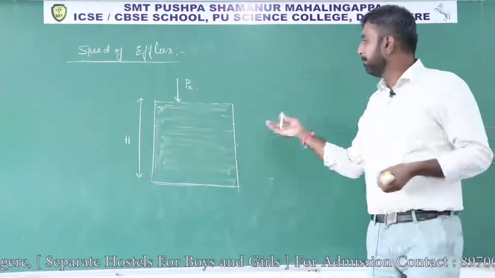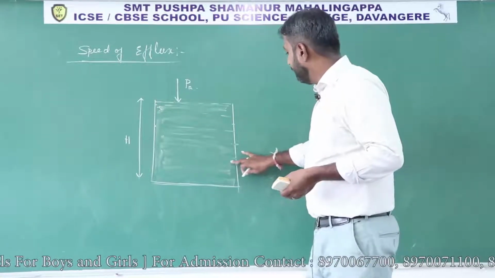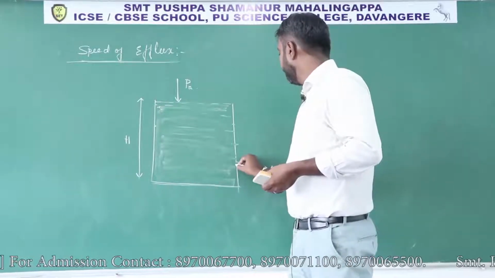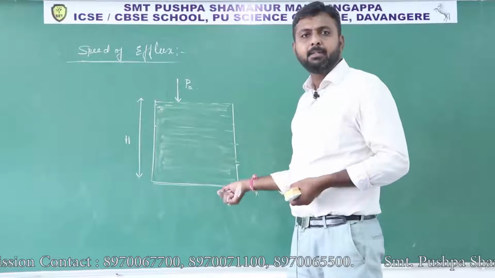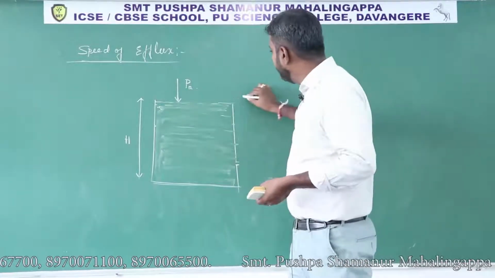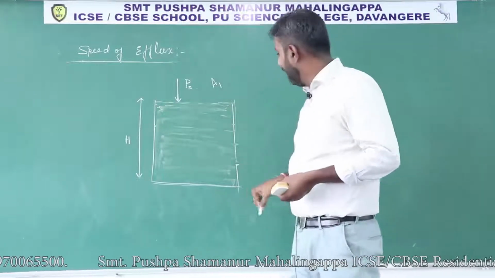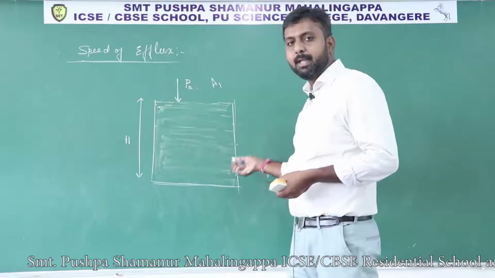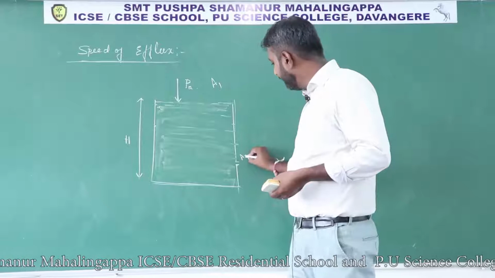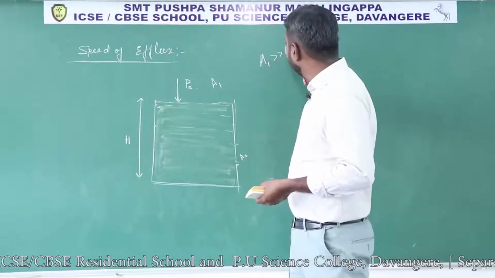So in this tank, somewhere you make a small opening. Like you connect a tap, that area is very very small, isn't it? So you consider this area, let us take it as A1, and here you are connecting some tap, for that area of cross section let us take that as A2, and definitely A1 is very very greater than A2.